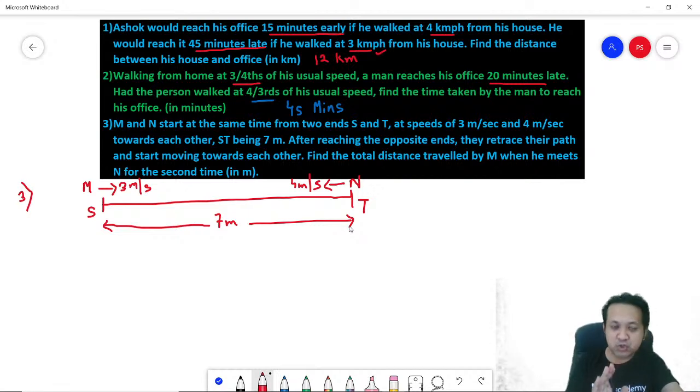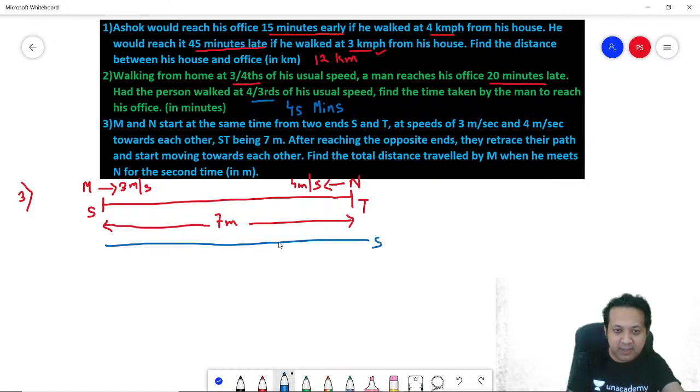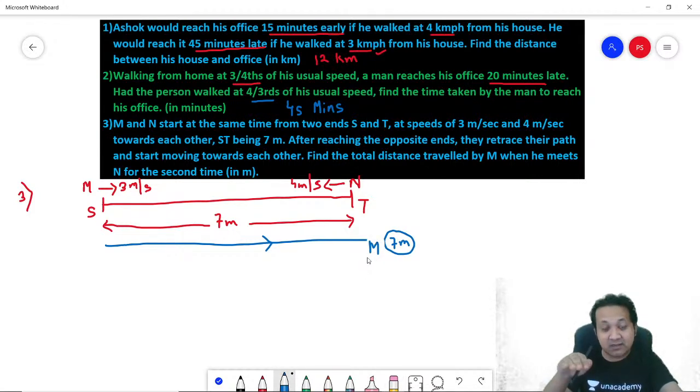Now stop and think about it. If M is going from the start to the end, remember the entire length is 7 meters.